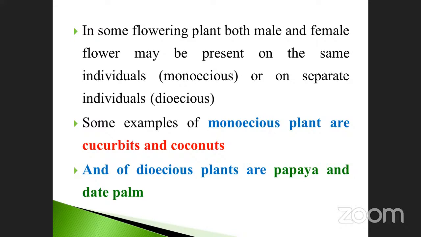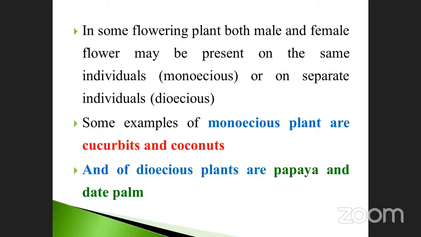Okay, go to the next one. So monoecious plant, what is the meaning of monoecious? Mostly female flowers, because only the female flower produces fruits. That's why cucurbita as well as coconut, these two plants, are mostly used for commercial purposes. That's why monoecious plants are used. When you introduce some chemicals, for example phytohormones, they induce only female flowers.